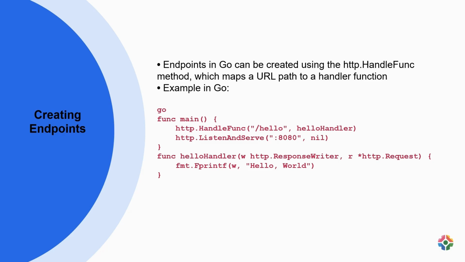This method allows for the creation of a structured routing system in Go applications, enabling developers to handle different types of requests at specified URL paths with the corresponding functions. By utilizing http.HandleFunc, developers can effectively build RESTful APIs, web servers, or other types of services, neatly organizing their codebase and ensuring proper handling of incoming requests.